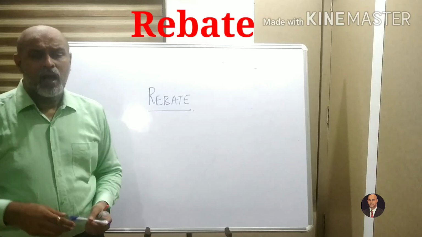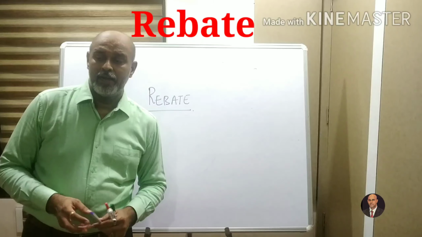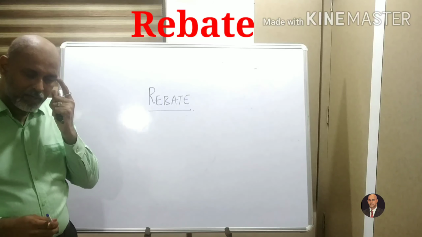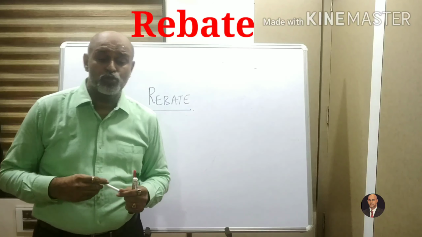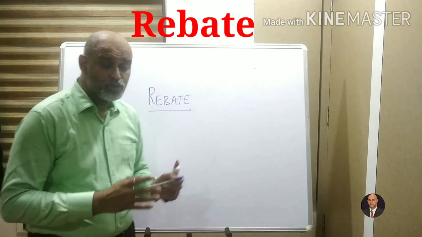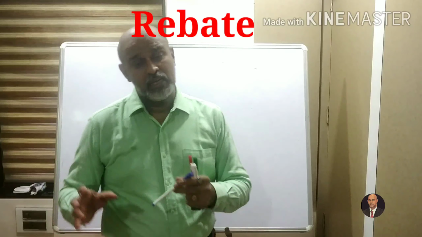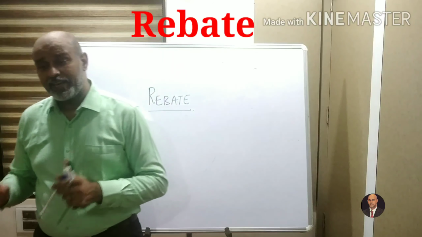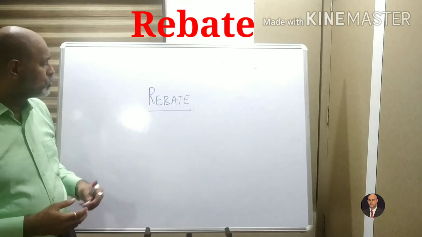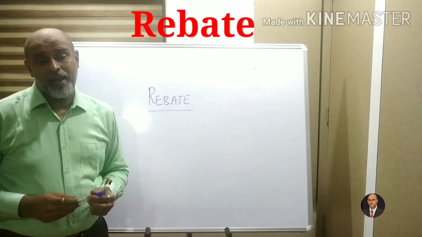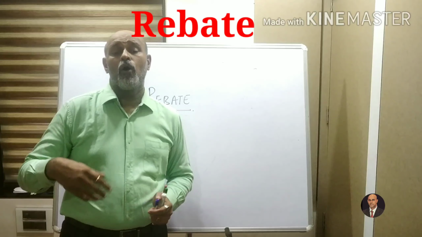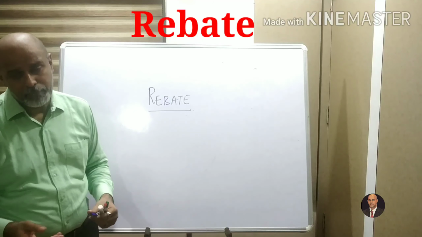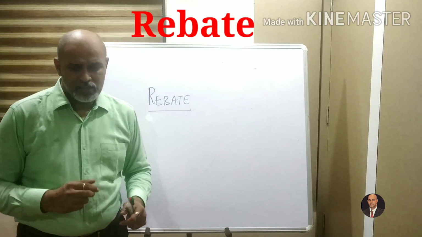So rebate is another type of concession and it should not be mixed with the word discount. We had done earlier that discount is divided into trade discount and cash discount. So this is rebate for you, where quantity wise you will probably be given more or price wise you will have to pay a reduced amount.